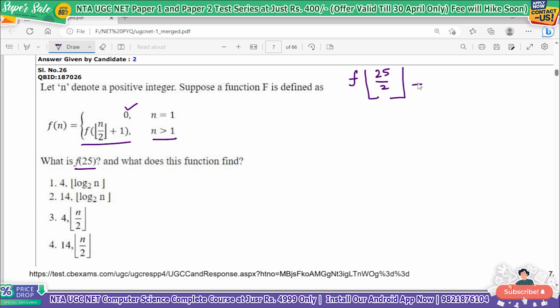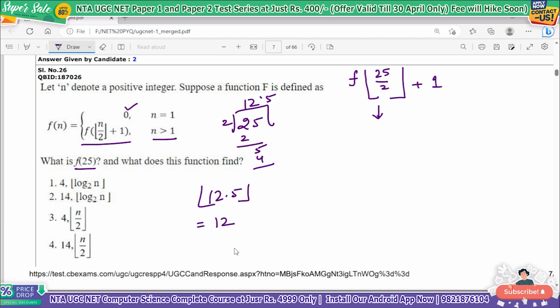25 by 2 plus 1. What is this value? 25 by 2 is, if I divide it, 12.5, right? And when I take the floor of 12.5, I will take 12. And if I were to take the ceil of 12.5, I would have taken 13. Okay, keep this difference in mind.